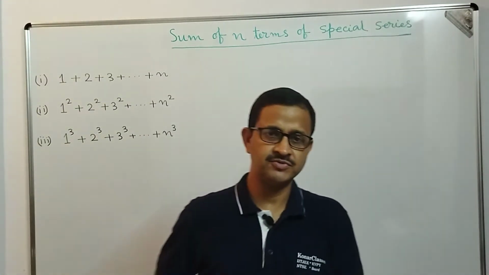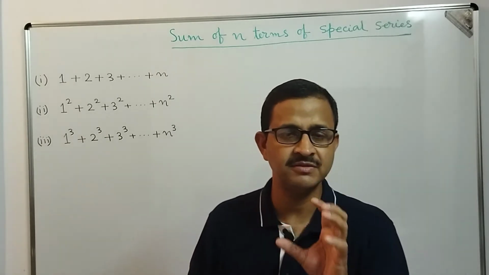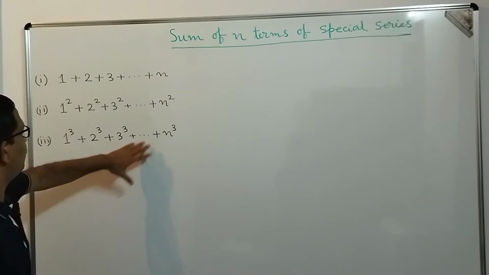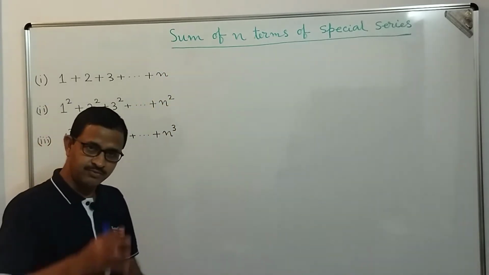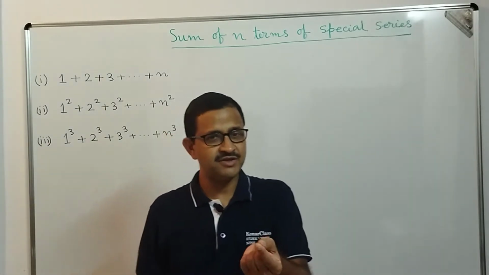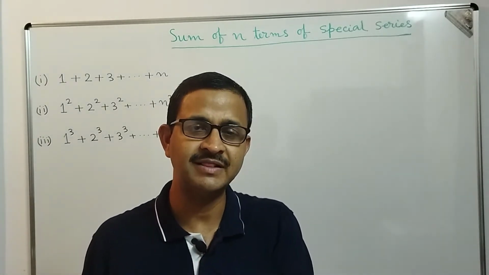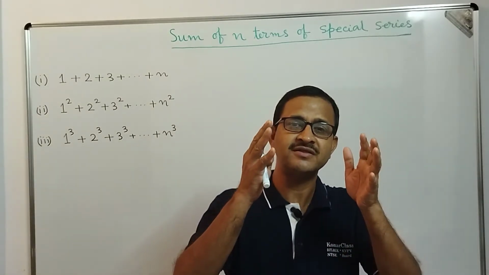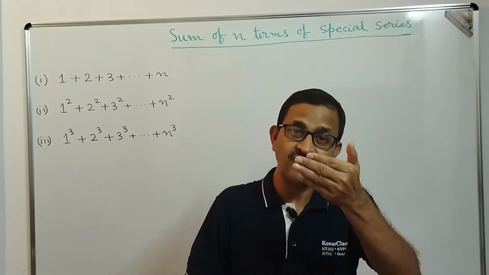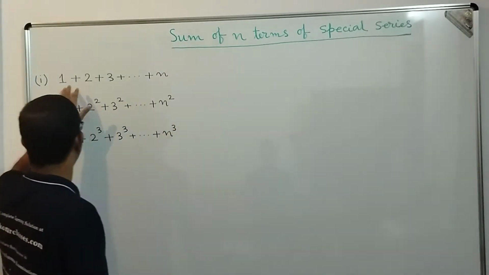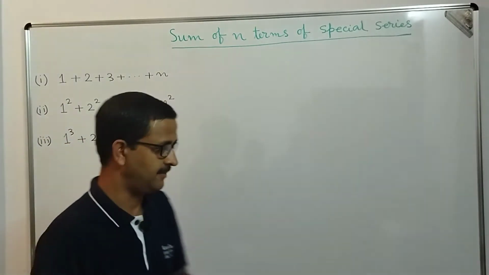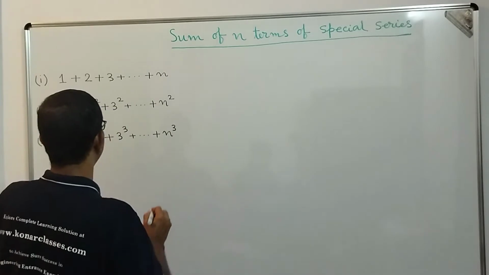If you recall, dear students, during the discussion of the principle of mathematical induction, we actually proved this when you know the result. If we know the result, then we can prove it using the principle of mathematical induction. And that is one of the drawbacks of the principle of mathematical induction, that you need to know the result so that you can prove it. But here we are going to find the result. That is, 1 plus 2 plus 3 up to n, what is that? That we are going to find. So let's see. Okay, so let's address the first one, dear students.